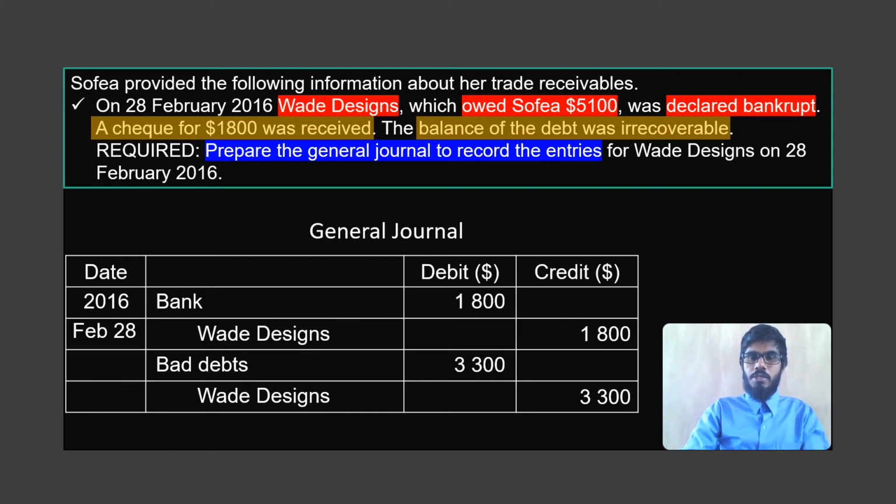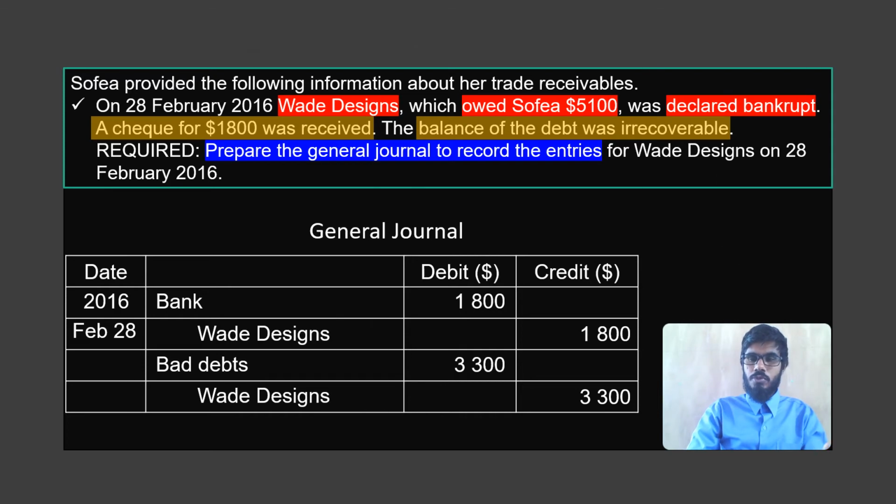So we give a debit to bad debt account, and then we give a credit to Wade Designs. So here two entries are made in the Wade Designs account. What are the two entries, students? 1,800 on the credit side, again 3,300 on the credit side.